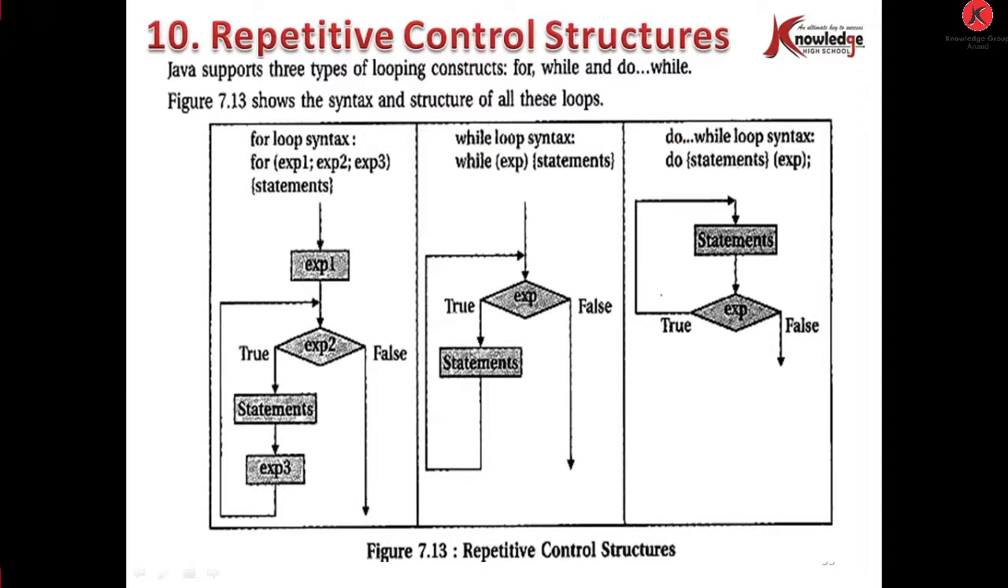Repetitive control structure. Java supports three types of looping constructs: for, while, and do while. You can see here the for loop syntax, the while loop syntax, and the do while loop syntax.